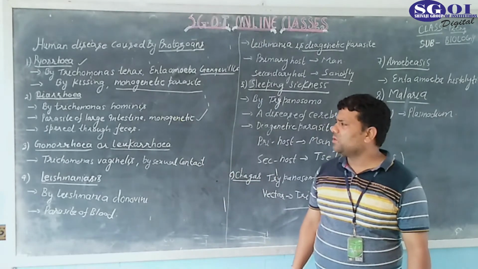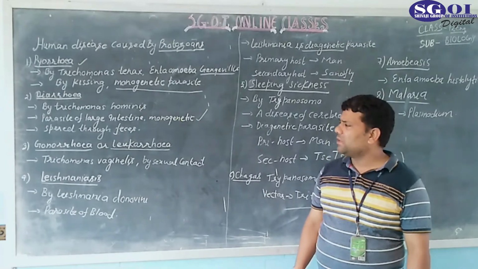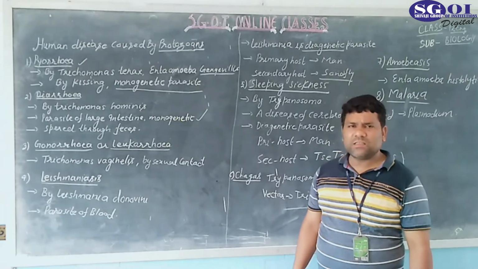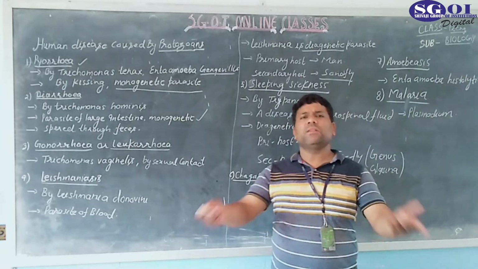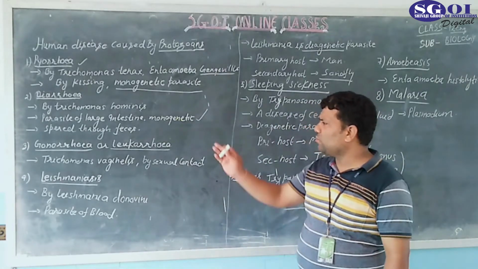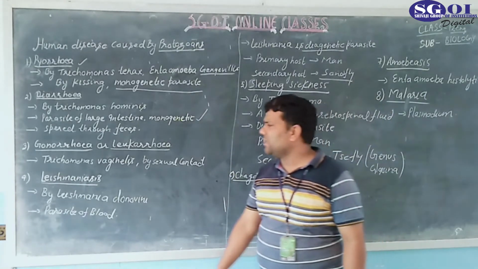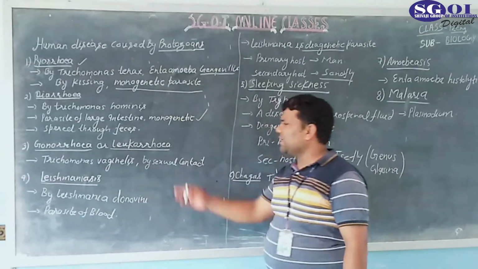It is one of the most important diseases, or we can also say leukorrhea. It is a disease concerned with the reproductive system of the female. The causative agent is Trichomonas vaginalis.